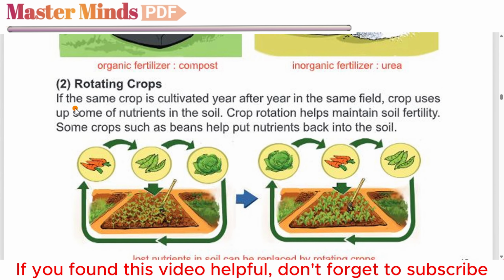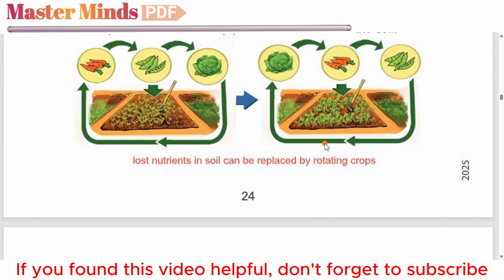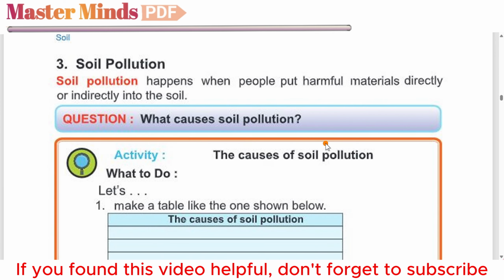Rotating crops. If the same crop is cultivated year after year in the same field, the crop uses up some of the nutrients in the soil. Crop rotation helps maintain soil fertility. Some crops such as beans help put nutrients back into the soil. Next page. Point 3. Soil pollution. Soil pollution happens when people put harmful materials directly or indirectly into the soil. Question: what causes soil pollution?